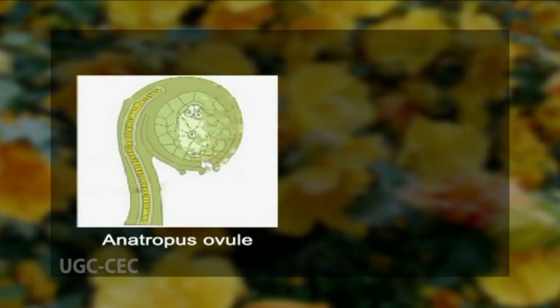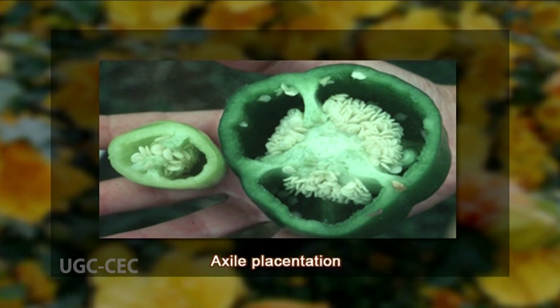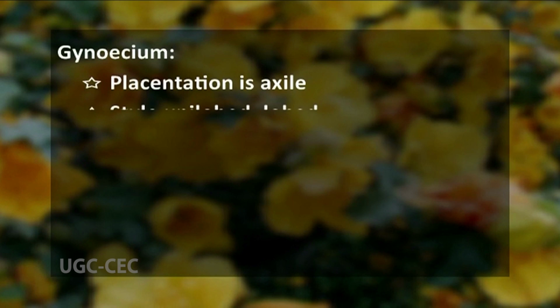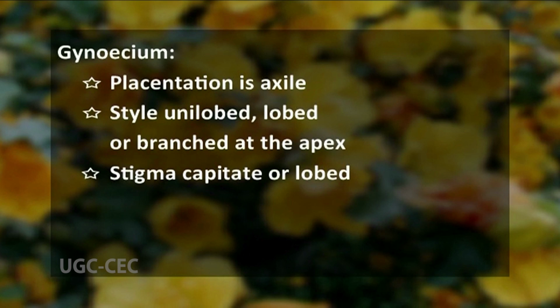The ovule is anatropous, or sometimes it can be campylotropous. It is bitegmic, crassinucellate. The placentation is characteristically axile, but sometimes in some plant species of Malvaceae, we see it as marginal. The style is unbranched, lobed, or it can be branched at its apex. The stigma is capitate in shape, or sometimes it can be lobed.